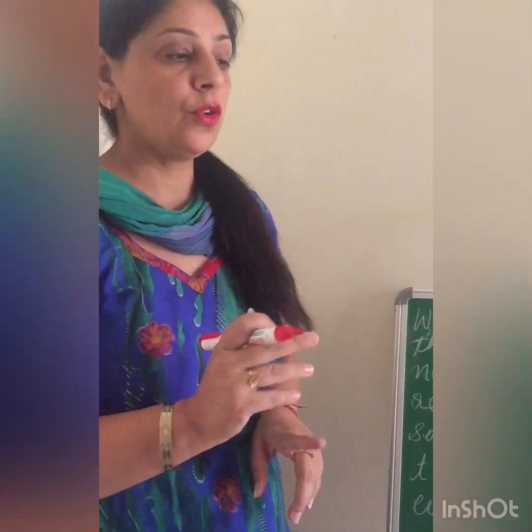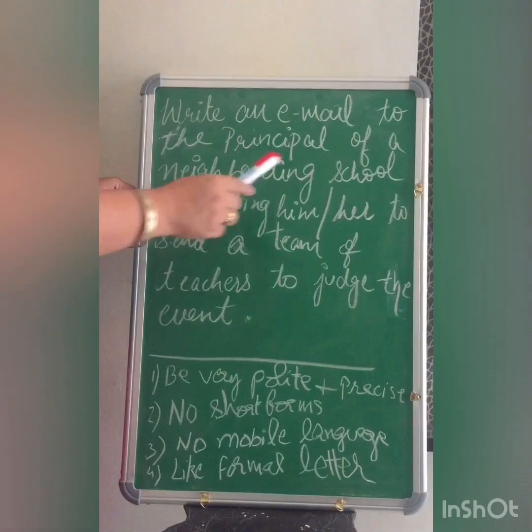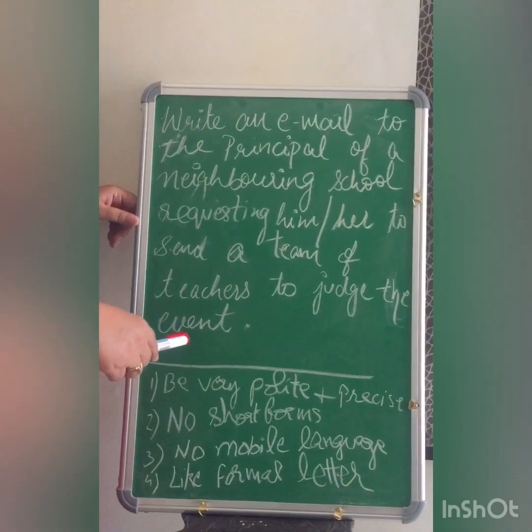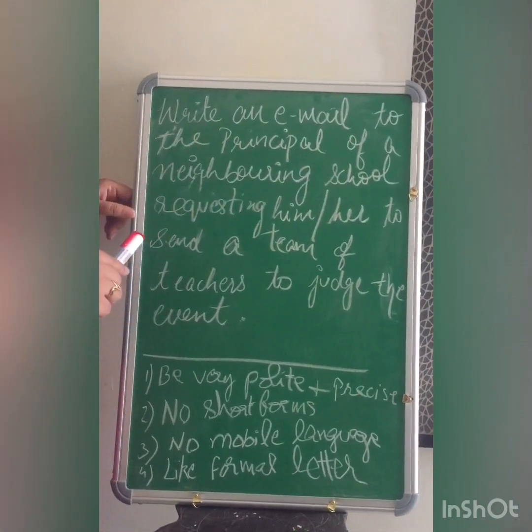And now I will be discussing email writing. This is the second part of question number 3, notice writing as well as email writing. And remember, I told you in the beginning, notice and email are linked with each other. So the notice we did was that we are organizing a talent search competition in the school, and the email is also related to the same question. Let us focus on the question now. B part. Write an email to the principal of a neighboring school requesting him to send a team of teachers to judge the event. So it is the same competition where we are requesting the principal of a neighboring school.